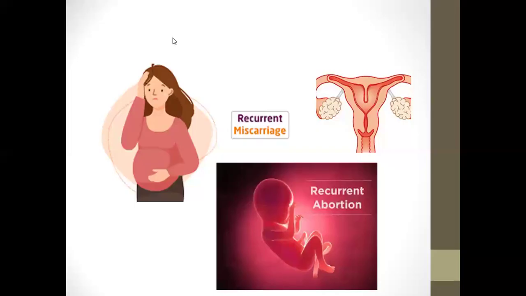One of the biggest problems facing women and obstetricians is dealing with cases of recurrent pregnancy loss, recurrent abortion or recurrent miscarriage. Today we are speaking in a simple way, not in a complex way like a big lecture. We just spot the important things: how to reach a diagnosis and how to manage cases of recurrent miscarriage or recurrent pregnancy loss. First of all, history taking is very important because the timing of the pregnancy loss is very important.